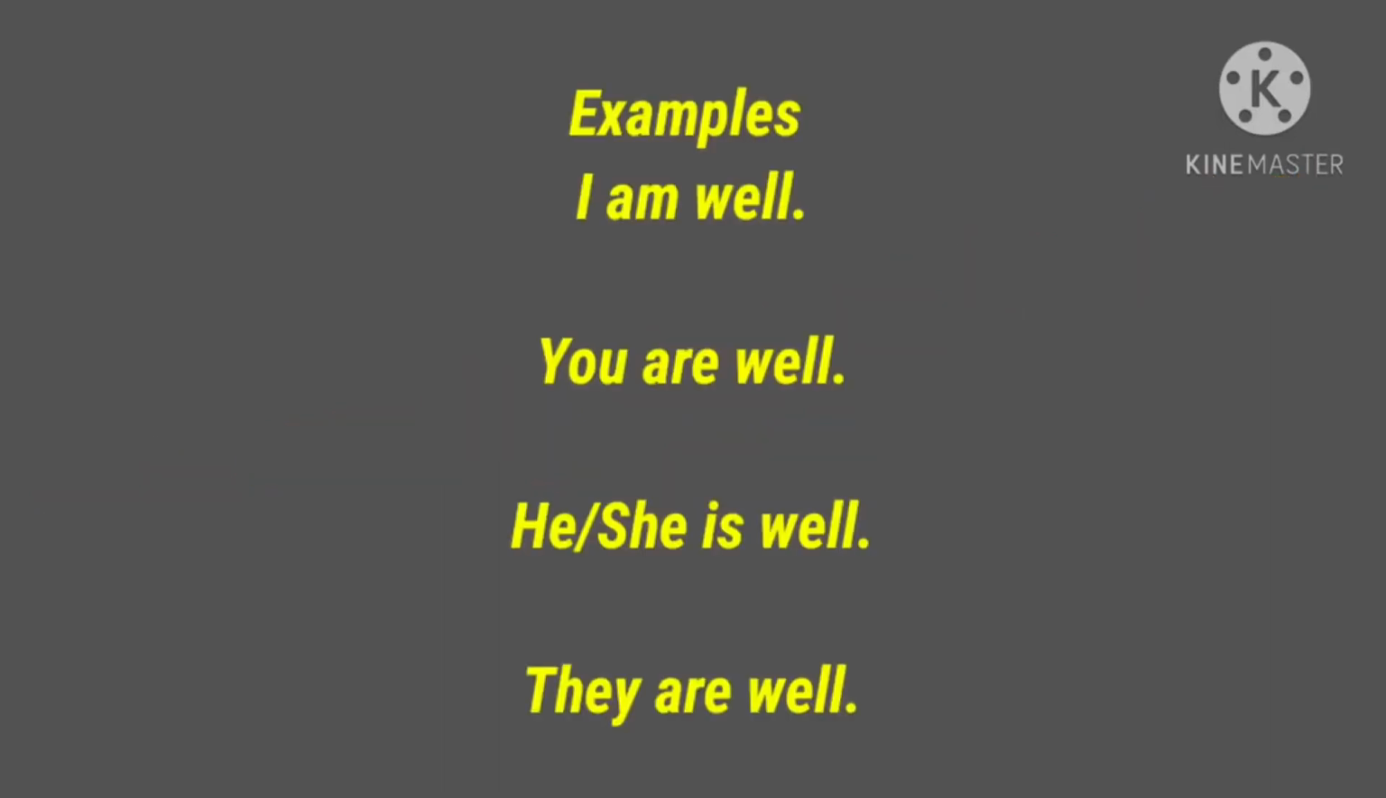See the examples. I am well. Here the verb "am" agrees with the subject I, which is in the first person. So I is the first person singular. Already I told you in the previous class, for the subject I, what be-form verb do we use? Am. So I am well. The subject is singular, so the verb is also singular. The verb agrees with the subject, which is in the first person.